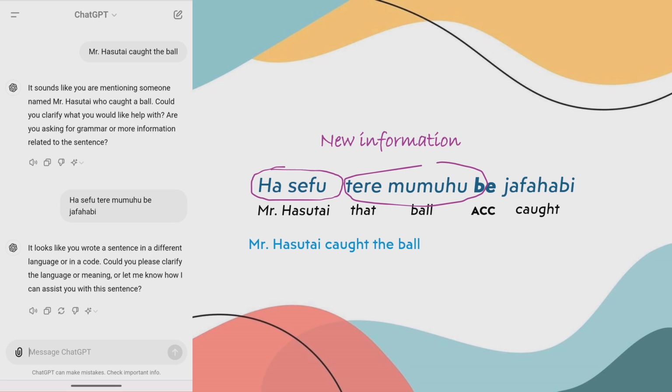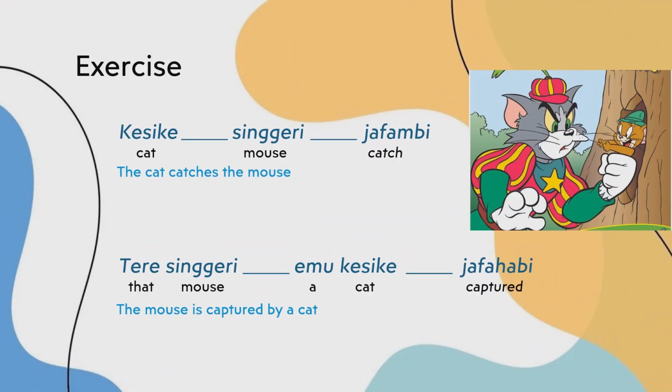Let's do some exercises. Here we have two sentences, and I want you to fill the blanks with the case marks you've learned. And of course, not all the blanks need to be filled. Some of them should be left empty, so be careful. Feel free to pause for a while, and I will just go ahead.